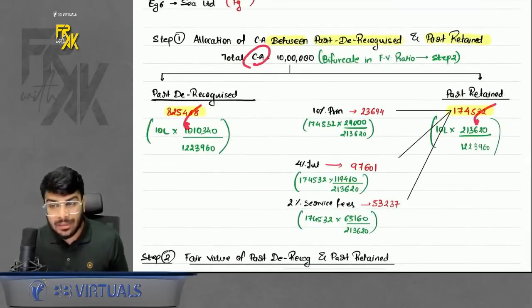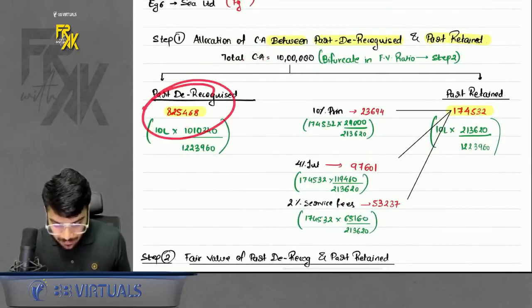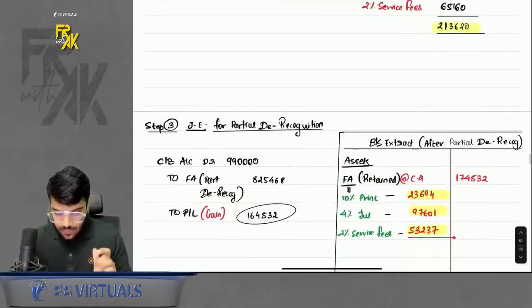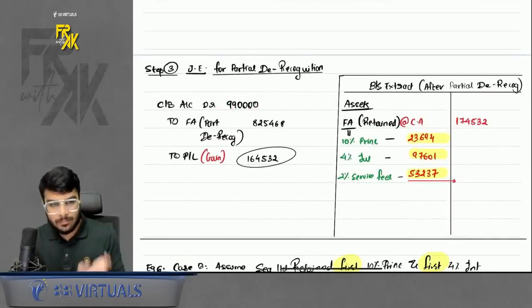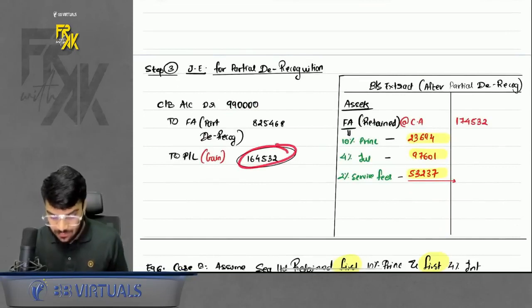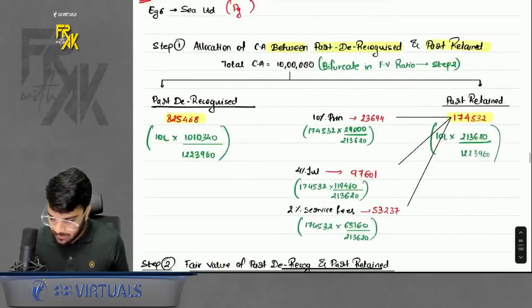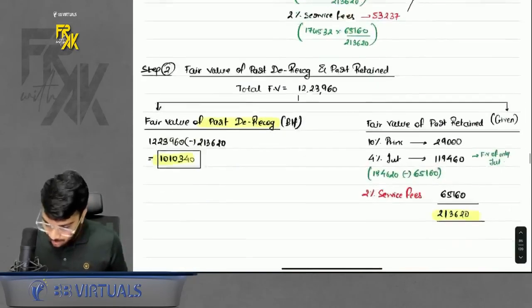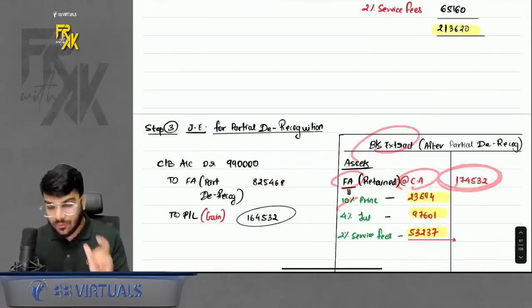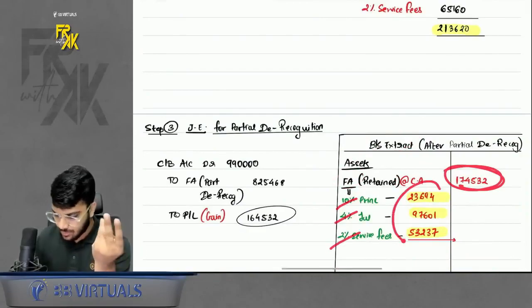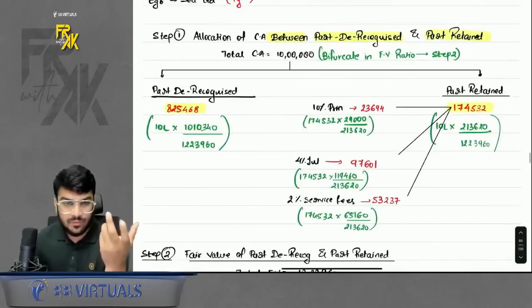So you bifurcated, you got the carrying amount. Now what to do? This is the part which you have sold, so this will go out. So you will credit financial asset 825,468. Okay, now you have sold it for 9,90,000, so you will record the cash/bank received. Difference will be transferred to profit and loss. And as mentioned by me, the retained part will continue to appear at carrying amount. So the retained part carrying amount was this much, so it will continue to appear this much only. Also, I gave the bifurcation of this retained part, what is the amount of principal, interest and service fees. So that bifurcation you can get by bifurcating in the ratio of fair value.